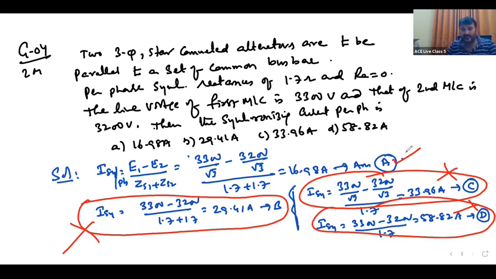You will get 29.41, because for delta, 3300 is directly the phase voltage, so that is the phase current.